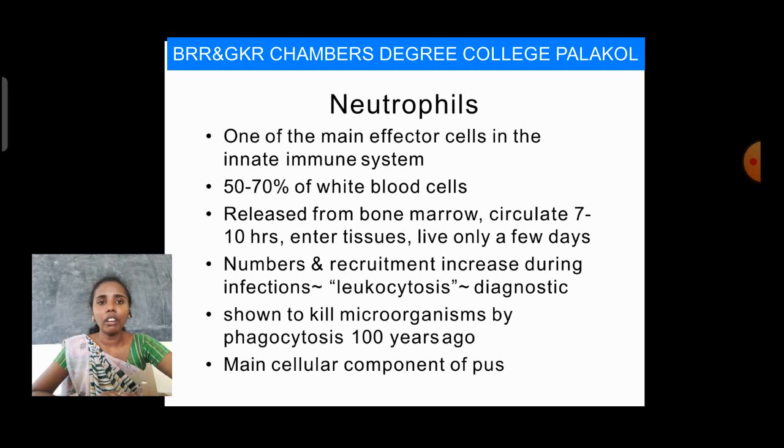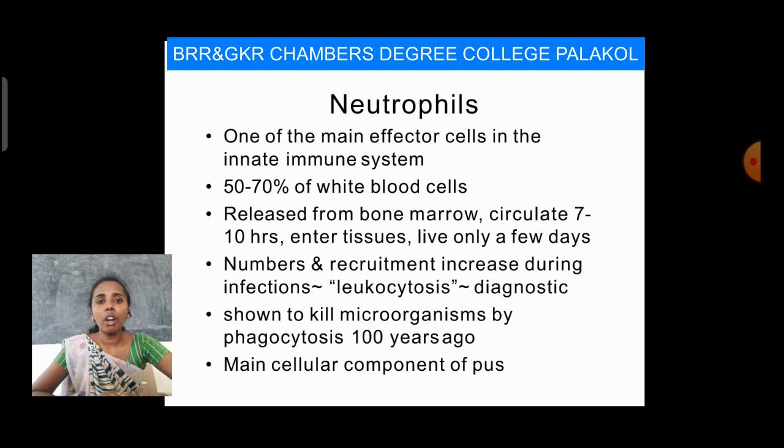Whenever the infection increases, the neutrophils increase simultaneously, a process called leukocytosis. Neutrophils were shown to kill microorganisms by phagocytosis 100 years ago. They are also the main cellular component of pus.